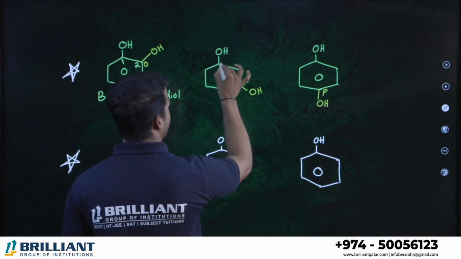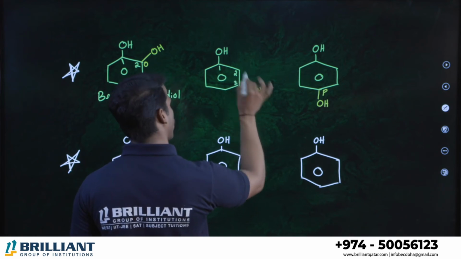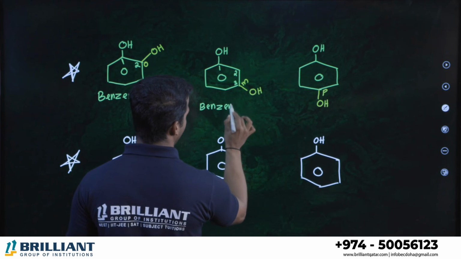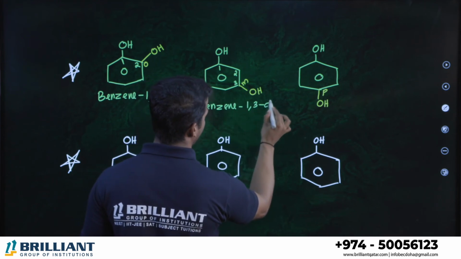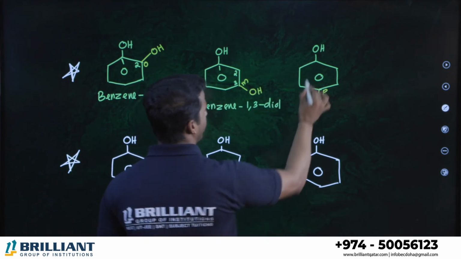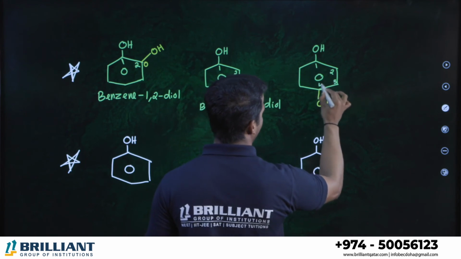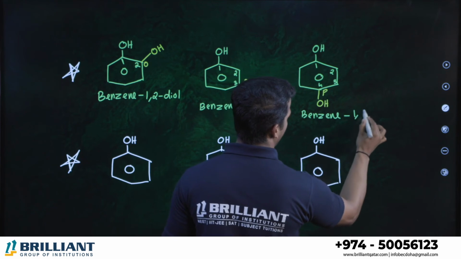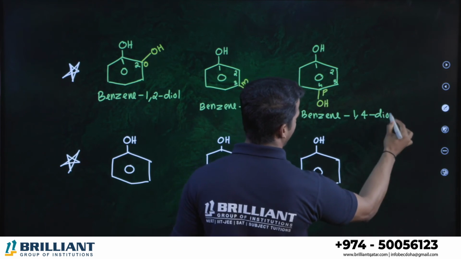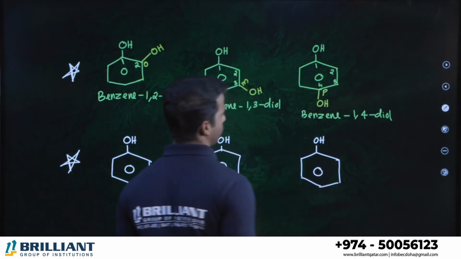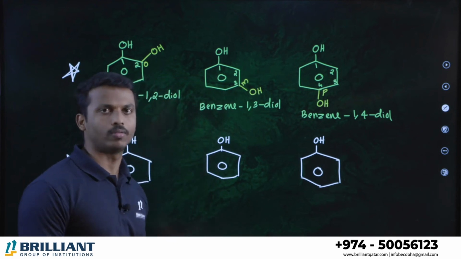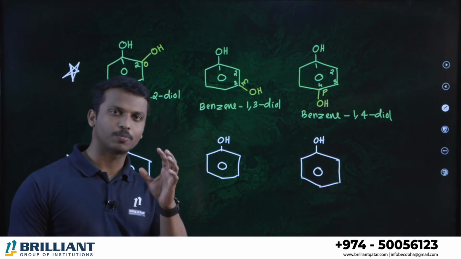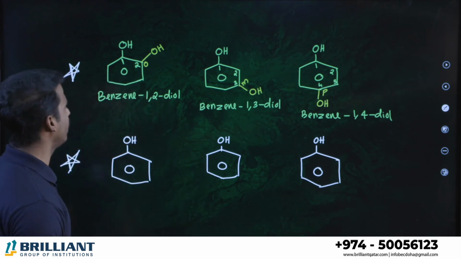What about this compound? If you are taking this as number 1, number 2, number 3, or opposite 1, 2, 3, both are the same. Here you can say the name benzene 1,3-diol. What about here? 1, 2, 3, 4. We can say benzene 1,4-diol. But mostly they will try to ask you about the common name. These are the IUPAC names. There is a specific common name. Dear all of you, just note it.